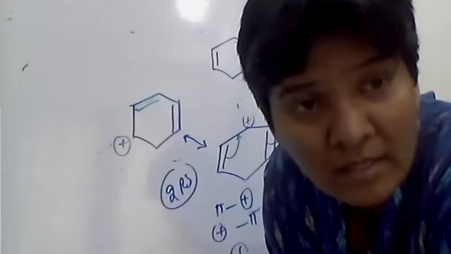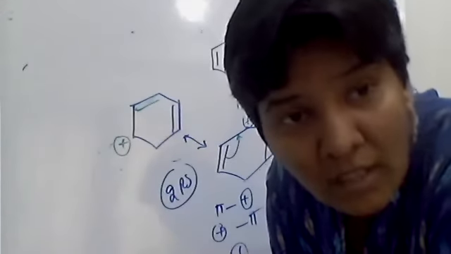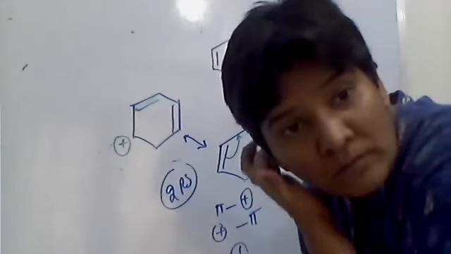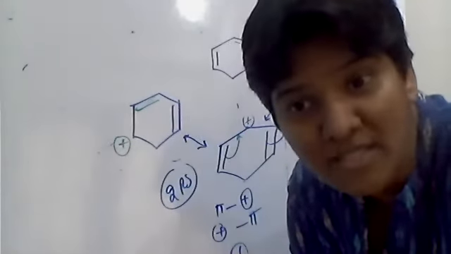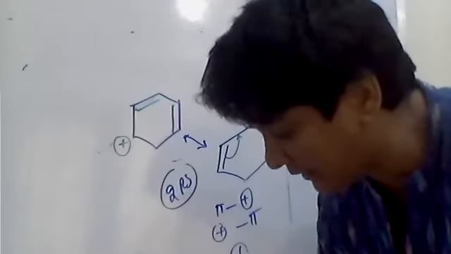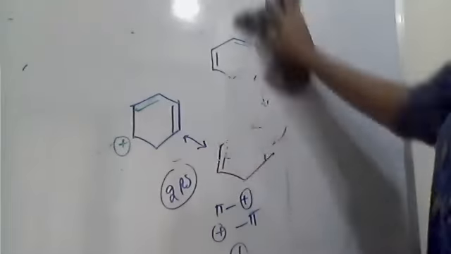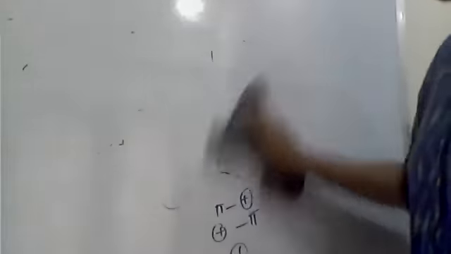Next, to show the mesomeric effect or resonance, what is needed? Conjugation is compulsory. Now I'll give you some examples, regarding acidic nature and basic nature.